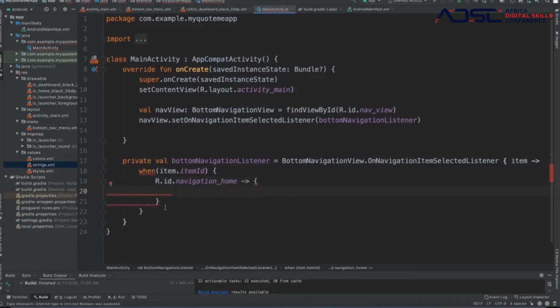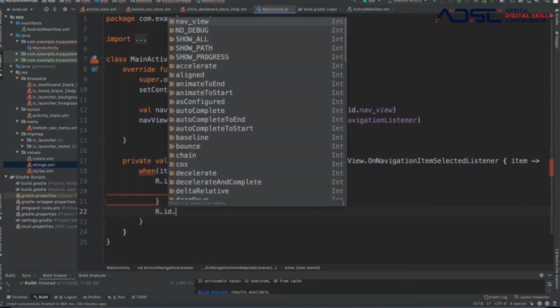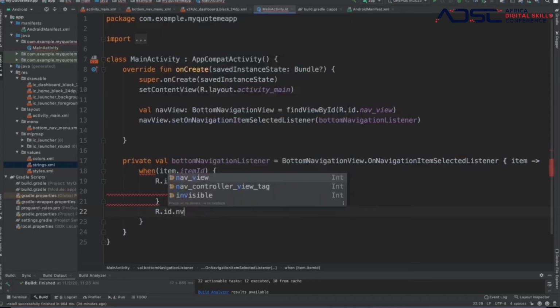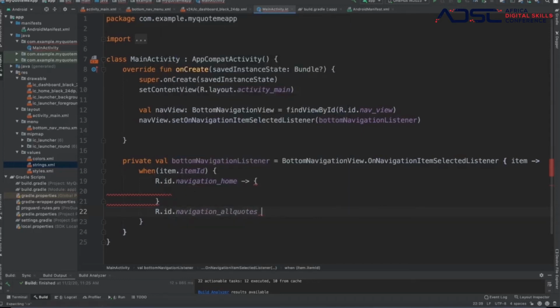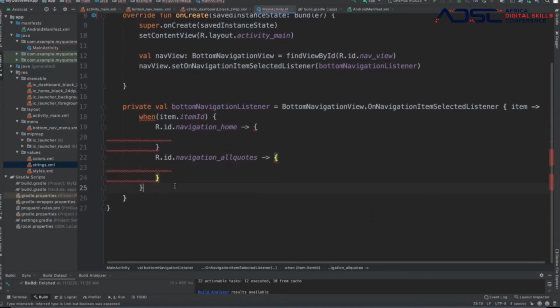Don't worry about the errors now, we'll fix that. And we'll say if it is equal to navigation all quotes, we will do something as well, right?